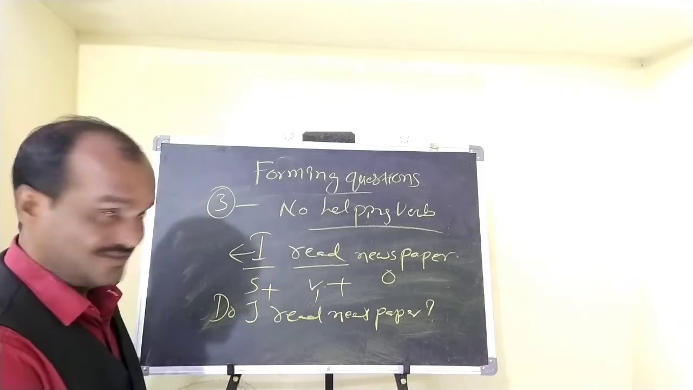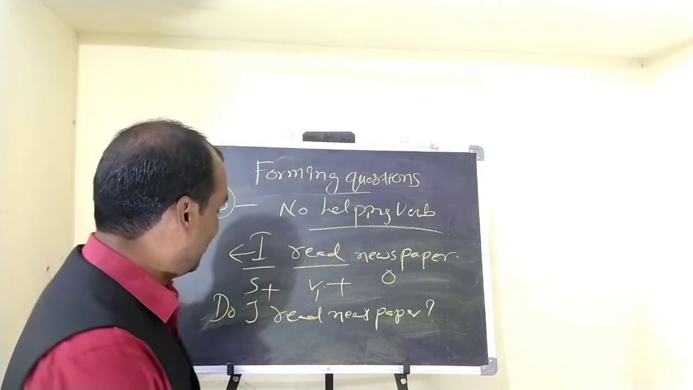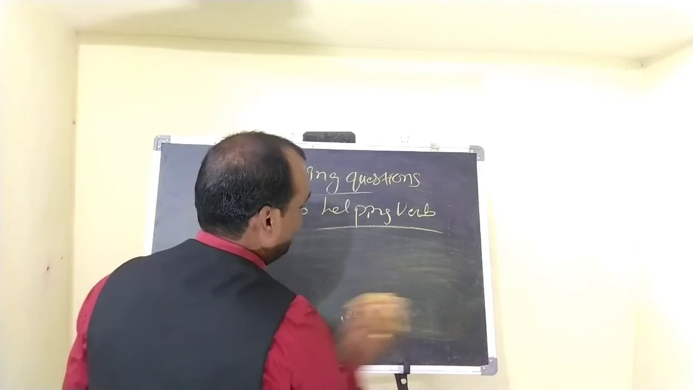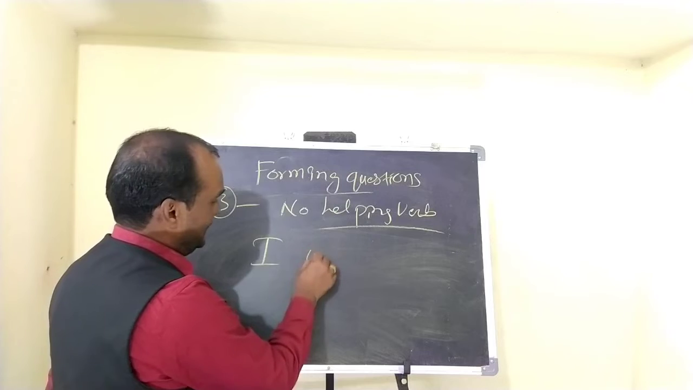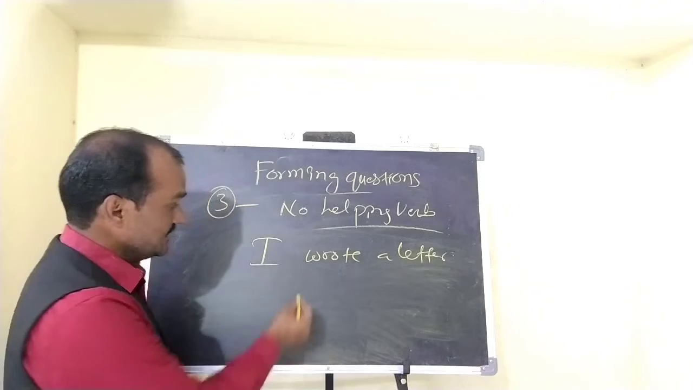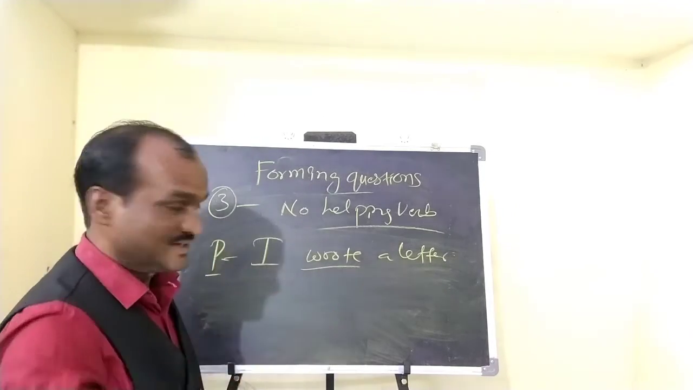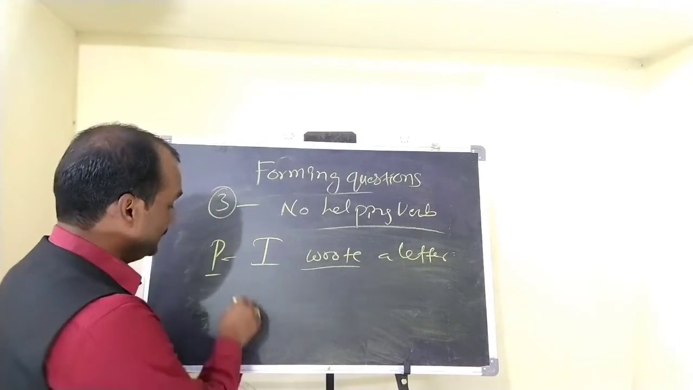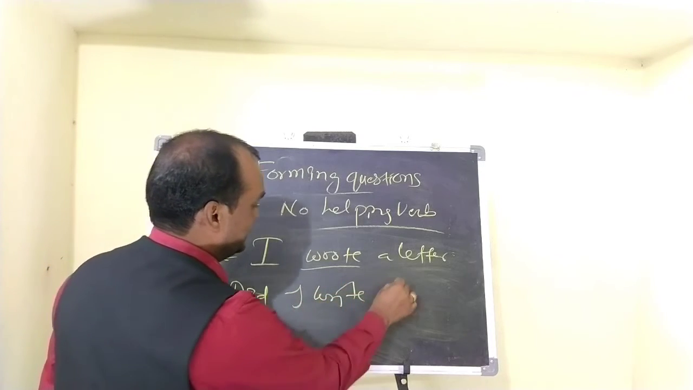Do, does are used. So in case there is no helping verb, there are two contexts. One is simple present tense and the other is simple past tense, right? In simple past tense you cannot find any helping verb. For example, I wrote a letter. This is simple past tense, no helping verb. This is a positive statement. If you want to change this into an interrogative one, if you want to form a question based on the statement, you need to use what? Did. Did I write a letter?